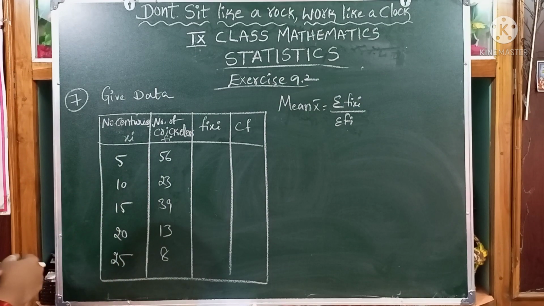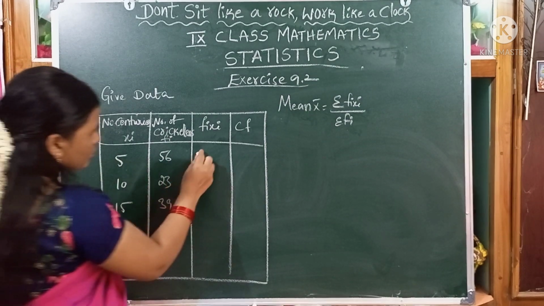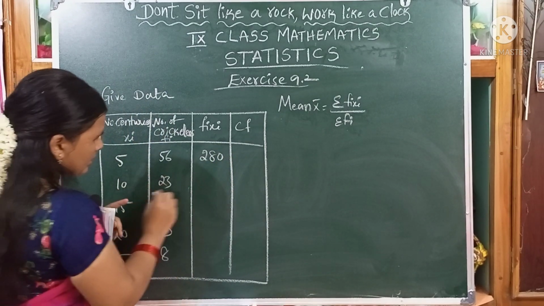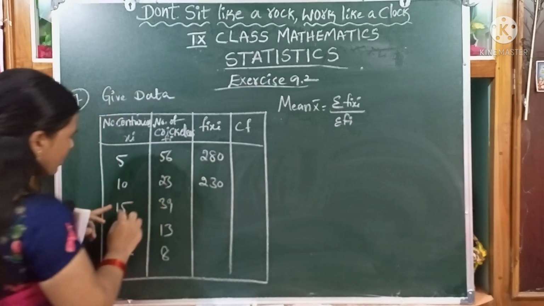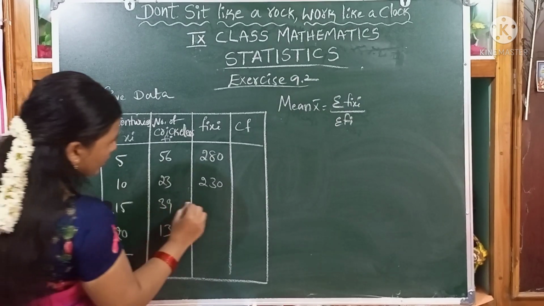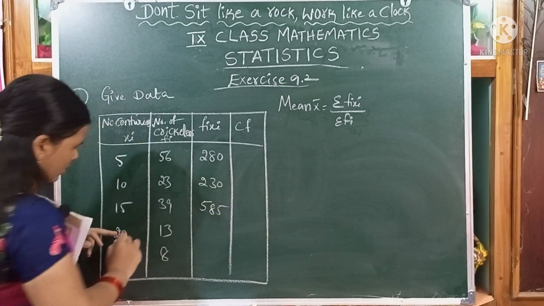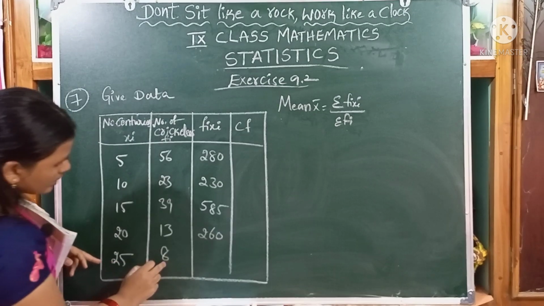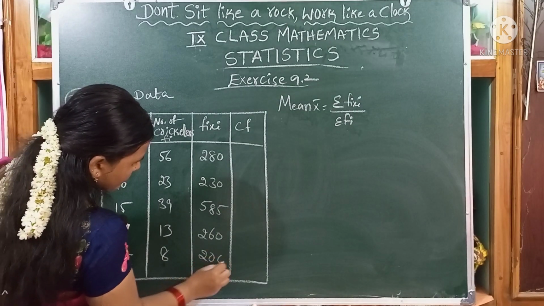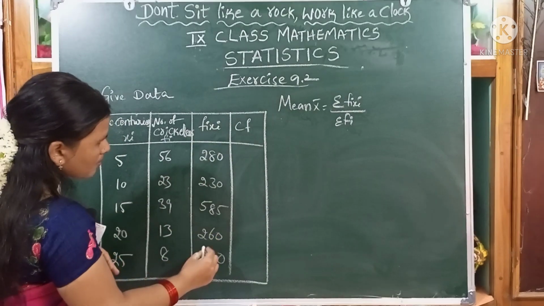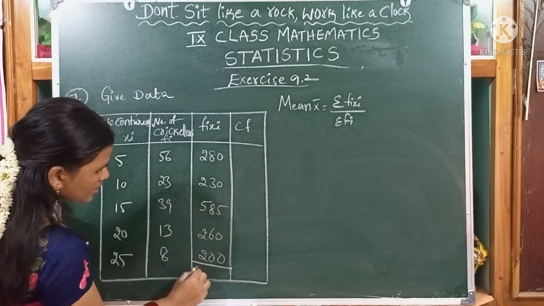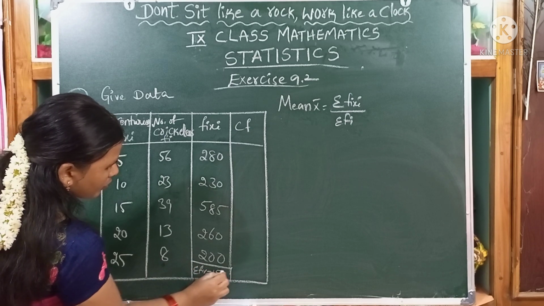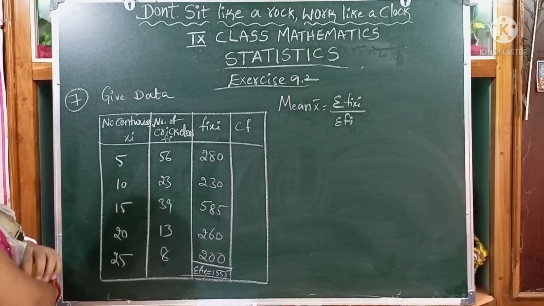We can multiply both. 5 into 56, children, 280. 10 into 23, 230. 15 into 39, 585. 20 into 13, 260. 25 into 8, 200. Dear children, sum of fi xi. Write down here, sigma fi xi equals 1555. This is the sigma fi xi value, children.